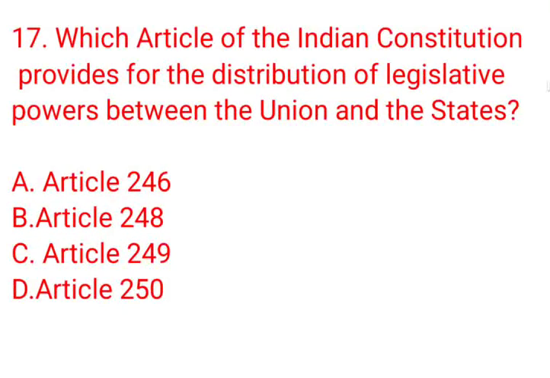Which article of the Indian Constitution provides for the distribution of legislative powers between the Union and the states? A. Article 246, B. Article 248, C. Article 249, D. Article 250. The correct answer is option A, Article 246.